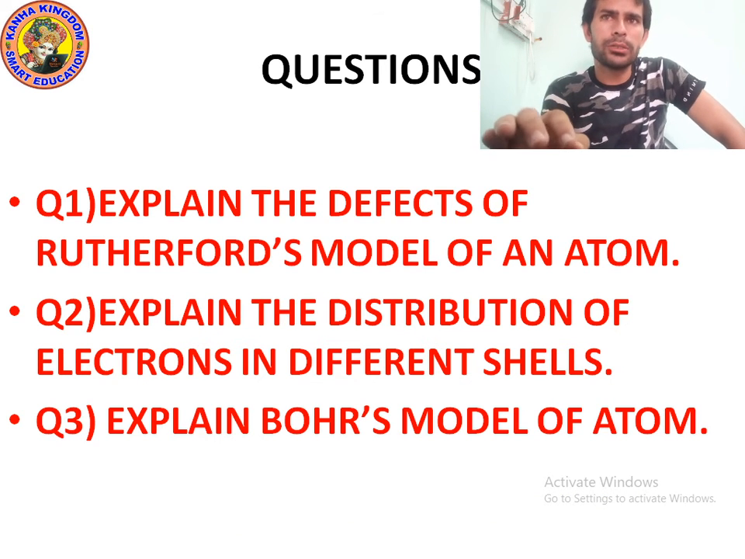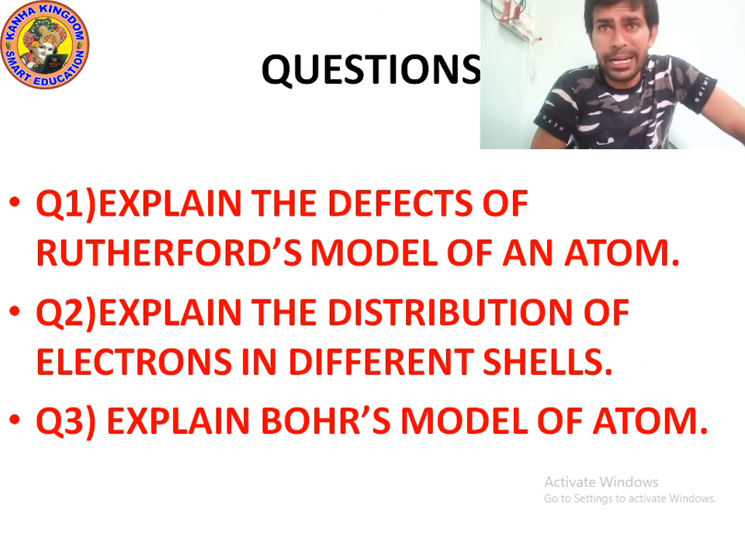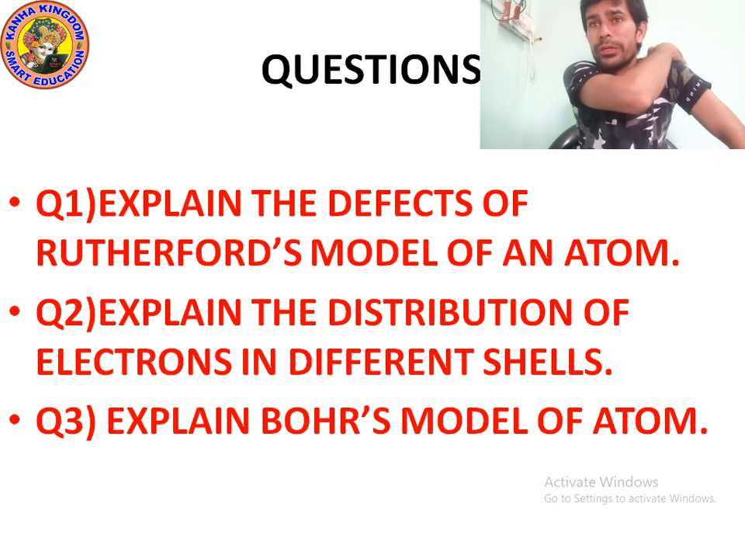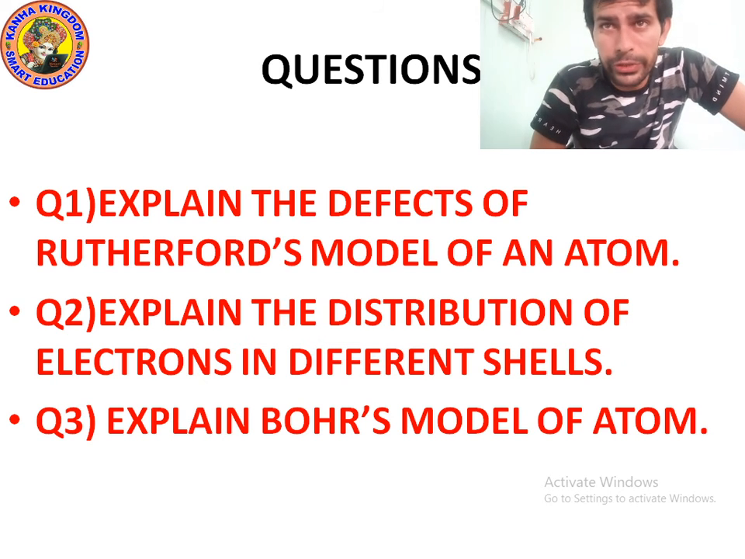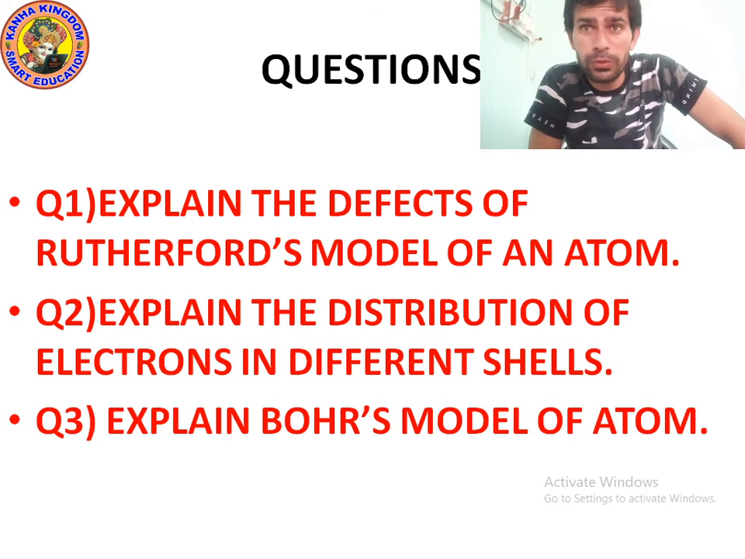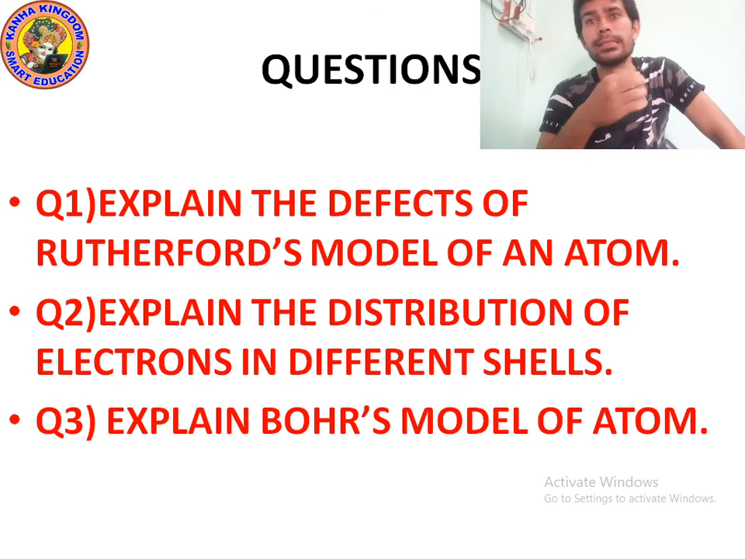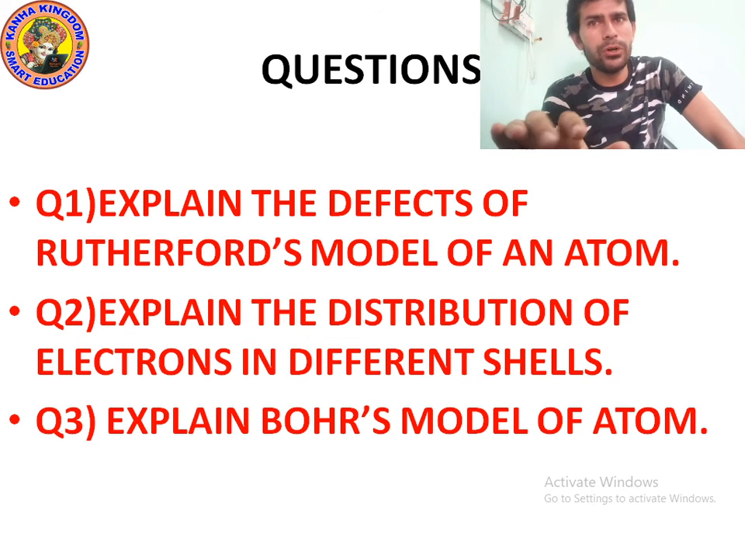Okay kids, it's time to ask questions. Question number 1, explain the defects of the Rutherford model of an atom. According to the Rutherford model, the defects are: any particle in a circular orbit would undergo acceleration, and during acceleration the charged particle would radiate energy, so the revolving electrons would lose energy and fall into the nucleus, and the atom would be unstable. But we know that atoms are stable.